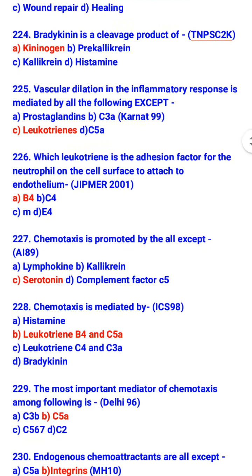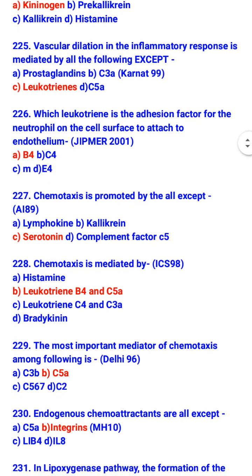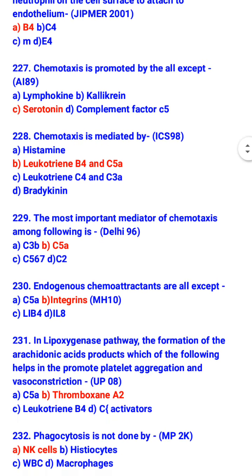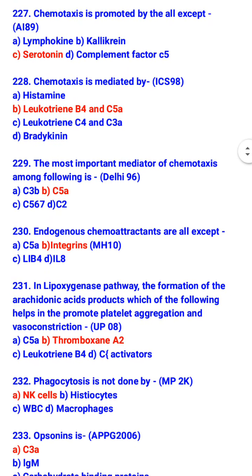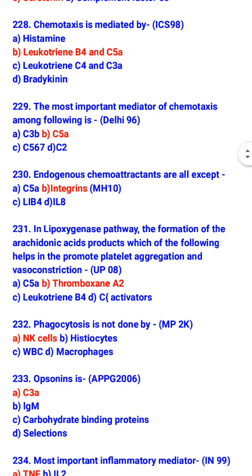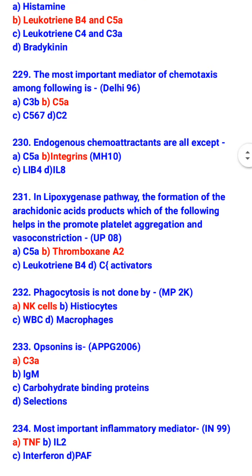B4. Chemotaxis is promoted by all except serotonin. So chemotaxis is promoted by lymphokine, kallikrein, and complement factor C5. Chemotaxis is mediated by leukotriene B4 and C5a. The most important mediator of chemotaxis among the following is C5a. Endogenous chemoattractants are all except integrins. So endogenous chemoattractants are C5a, LTB4, and IL-8.